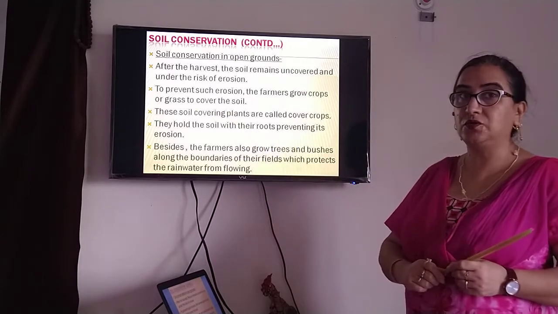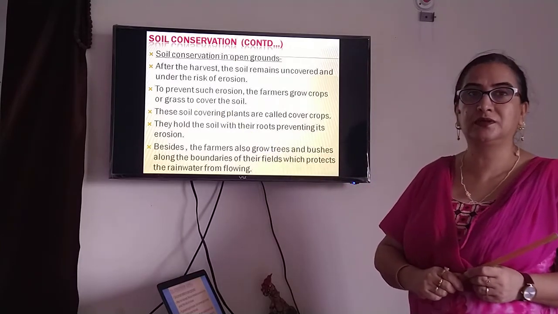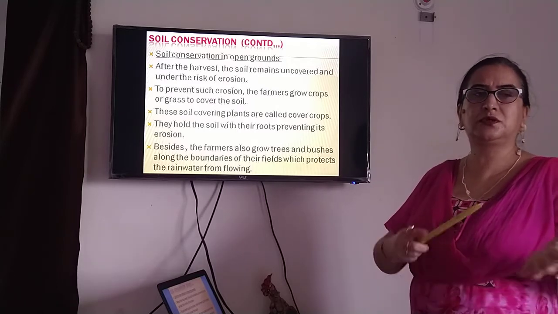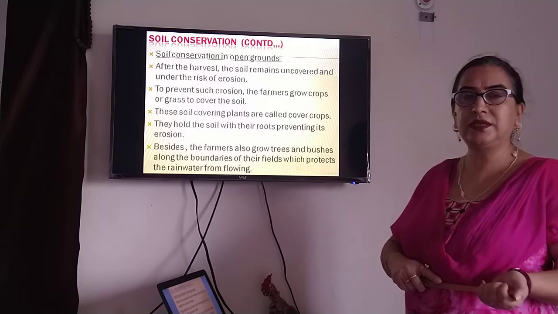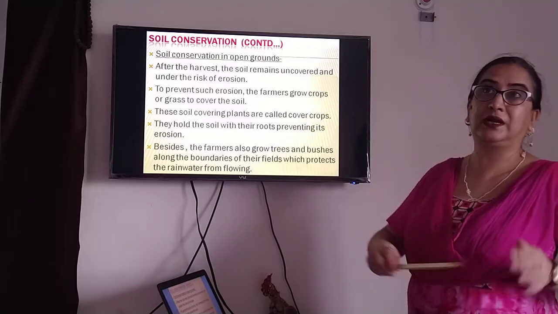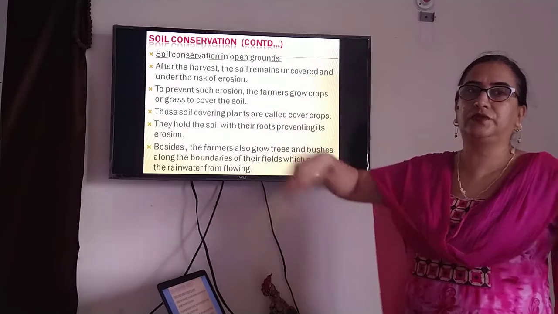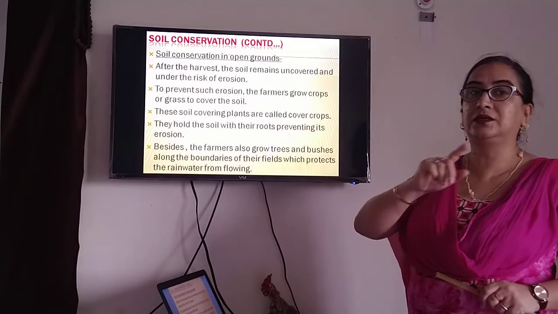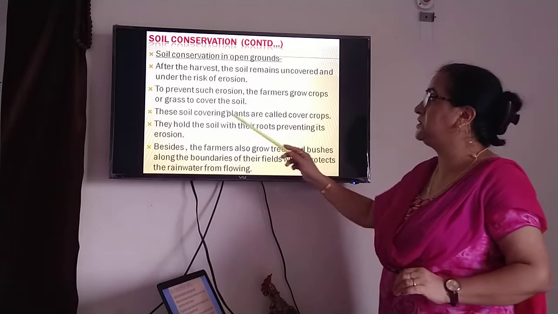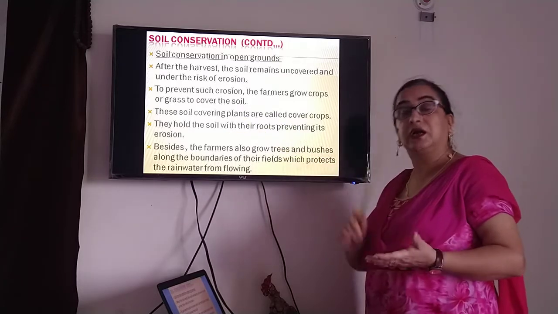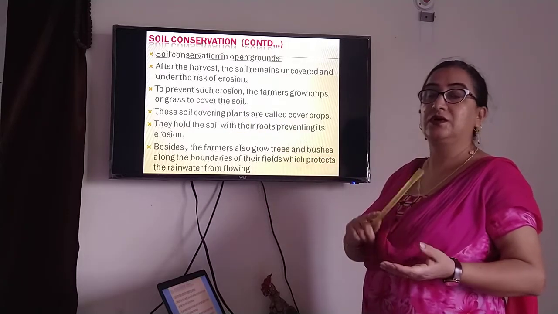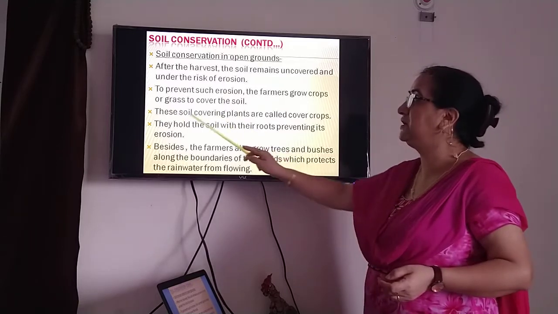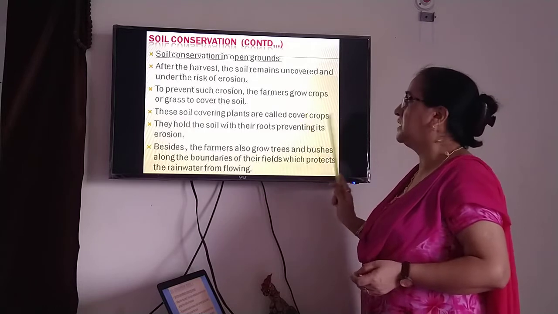To prevent such erosion, the farmers grow crops or grass to cover the soil. They grow some seasonal crops, just 2 months, 3 months. If they don't want that, they just grow grass over there, so that the topsoil doesn't get washed away. These soil covering plants are called cover crops, the crops which we use for covering the soil.